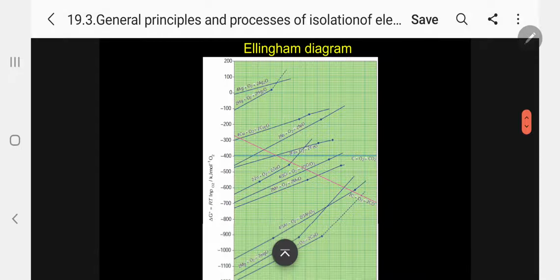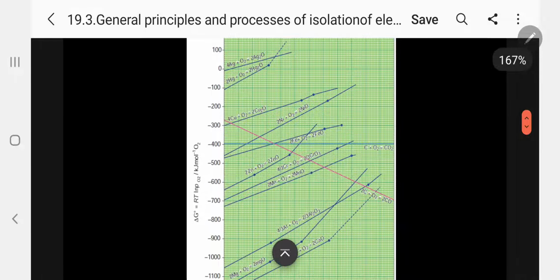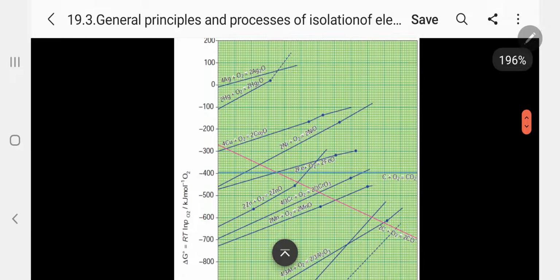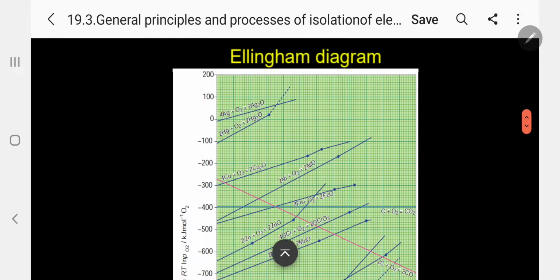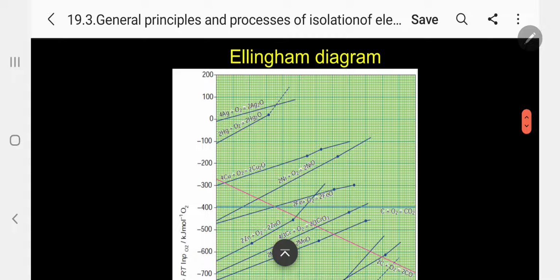So here what you are seeing, kindly follow, is the Ellingham diagram. Kindly follow. I can show you here the Ellingham diagram. Just wait a minute.